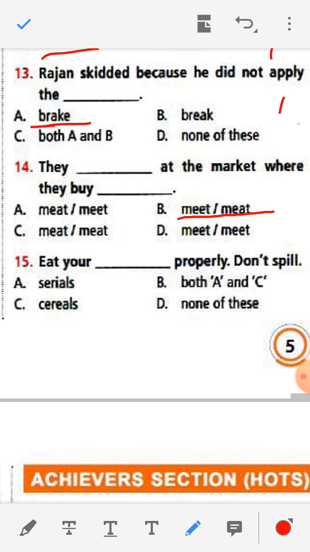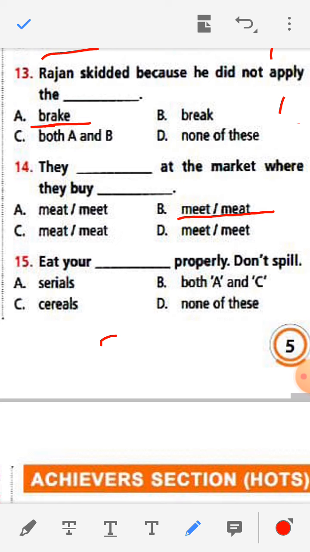Number 15. Eat your dash properly, don't spill. Cereals, C-E-R-I-A-L-S, this one is not right.